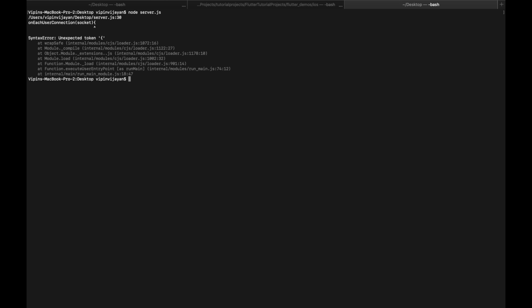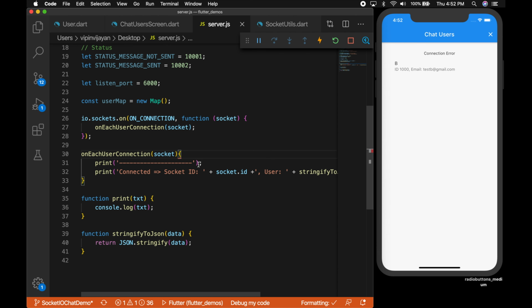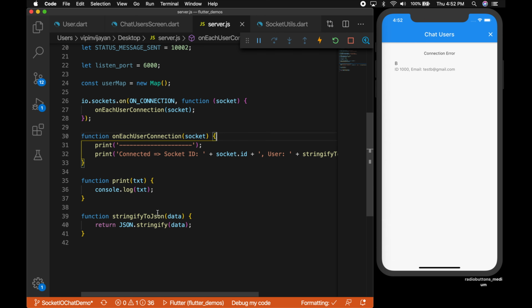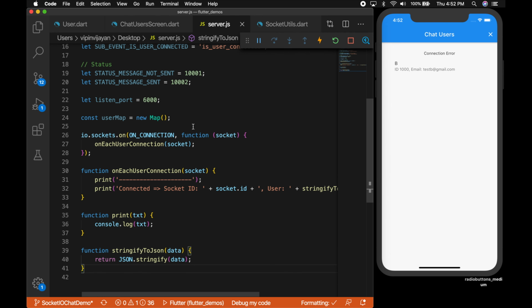Now go to the terminal and run the server using node and your file name. So we have some issue here. The issue is because I didn't add the function keyword. Okay, now the error is gone, but still the server is not yet running. That's because we didn't make the server listen to our port, right?